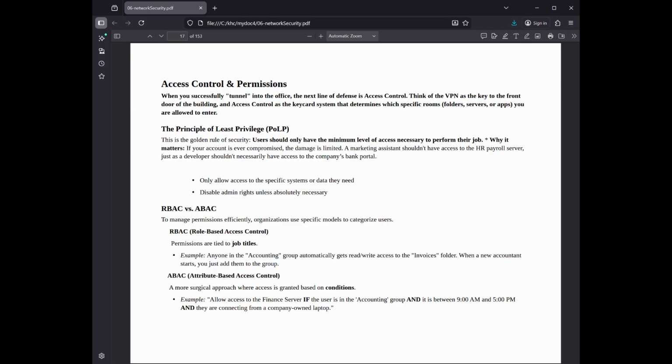ABAC, attribute-based access control, is a more surgical approach where access is granted based on conditions. Example: allow access to the finance server if the user is in the accounting group and it is between 9 a.m. and 5 p.m. and they are connecting from a company-owned laptop.